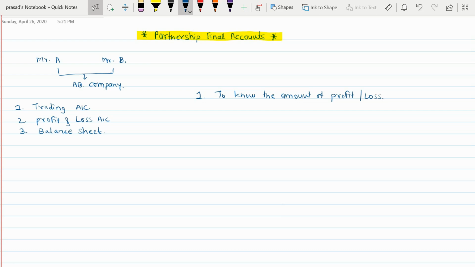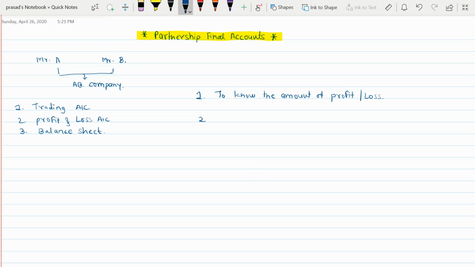Now the second reason. As a sole proprietor, or even as a partnership firm, they invest capital many times in a year, and they also make drawings throughout the year. So the amount of capital is not fixed during the whole year. It keeps changing all the time. One time you think that your business needs some more capital, so you invest more. And after some days you think that I need some money, and I need to draw it from my business, so I make drawings.